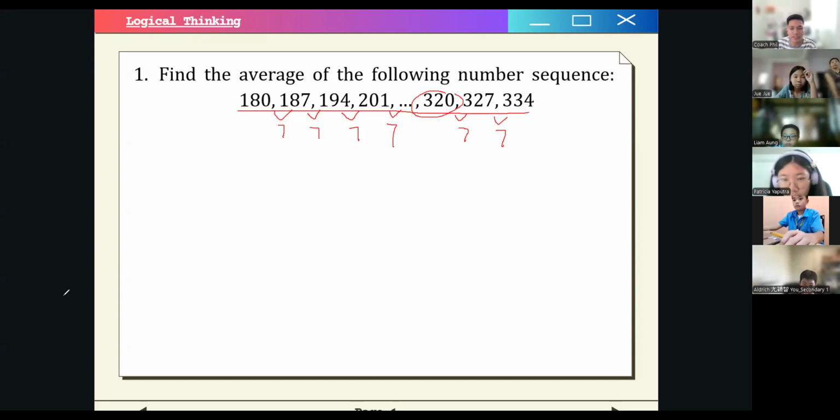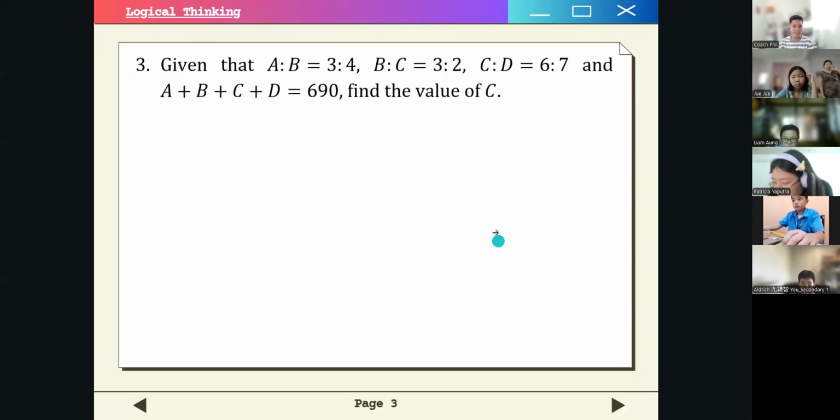So now let's move on to number 3. So this is number 3. Given that the ratio of A is to B is 3 is to 4, the ratio of B to C is 3 is to 2, C is to D is 6 is to 7, and A plus B plus C plus D is equal to 690. Find the value of C.